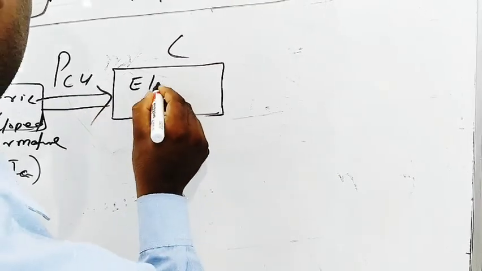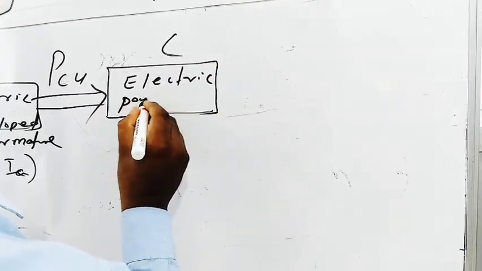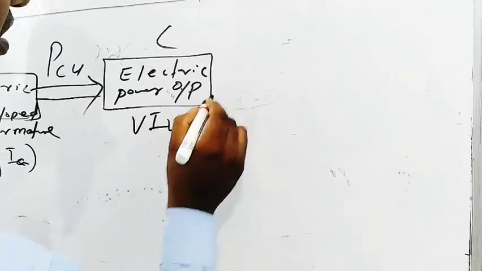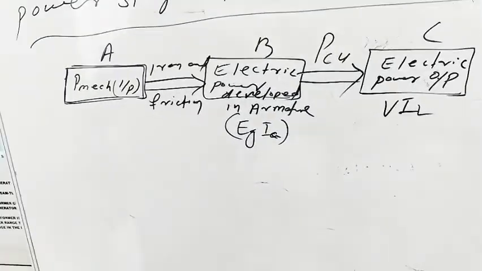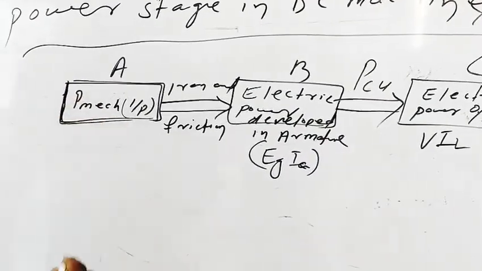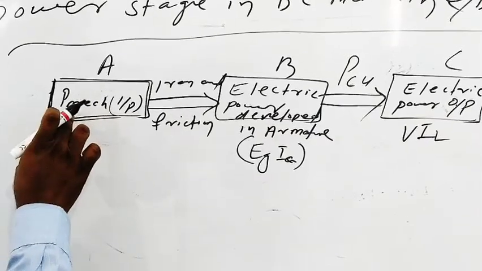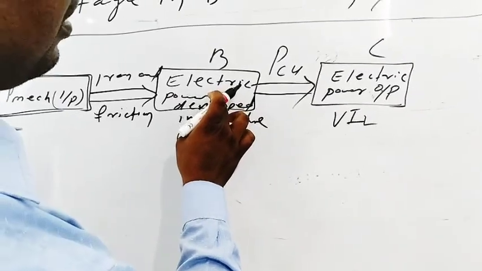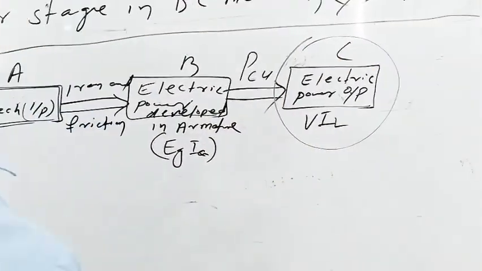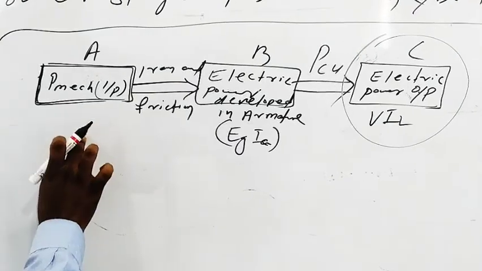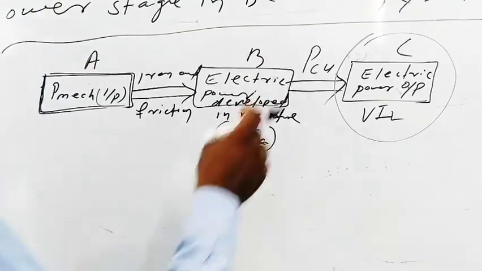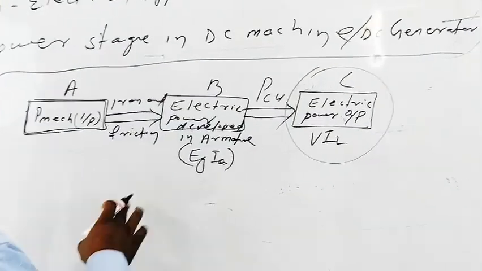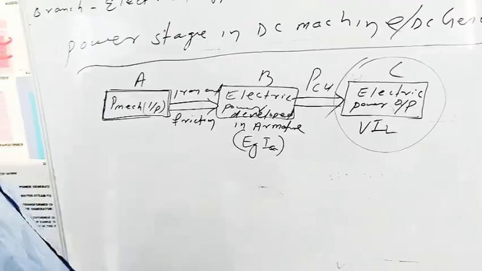Then the electric power output, that is V I_L. As it is a generator, mechanical power is transferred to electrical power. But in case of motor, input is electrical, and it is converted to mechanical power. This is the difference between generator and motor. In case of generator, we get electrical power in output, but in case of motor, we get mechanical power in output.